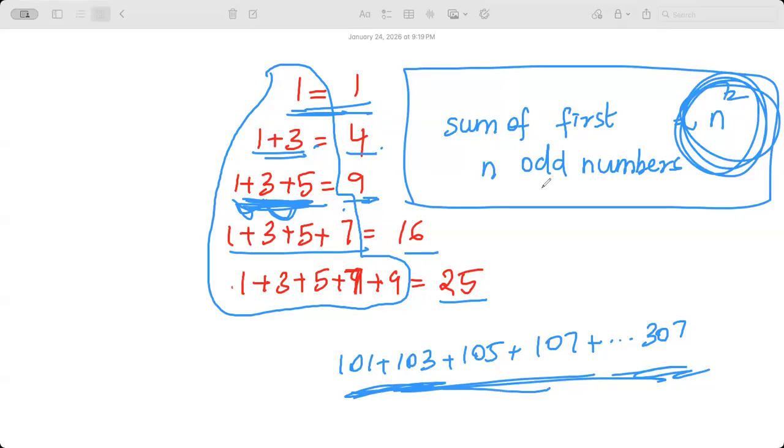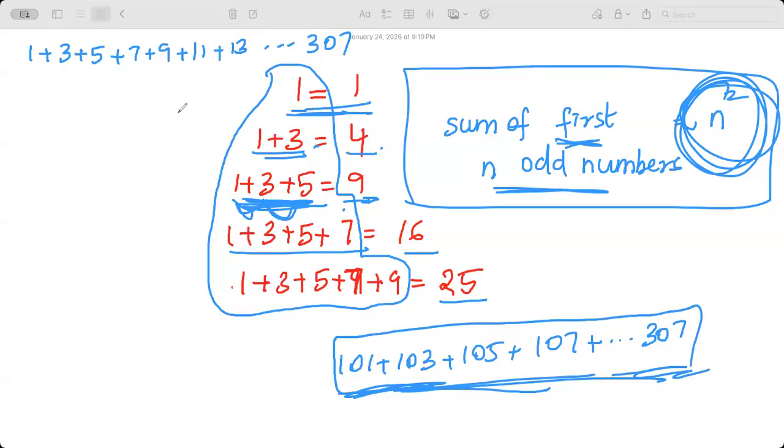It's not hard. You know the formula only for the first n odd numbers. So you know clearly how to do 1 plus 3 plus 5 plus 7 till 307. But I don't want the full thing. I want it from 101. What do I do?